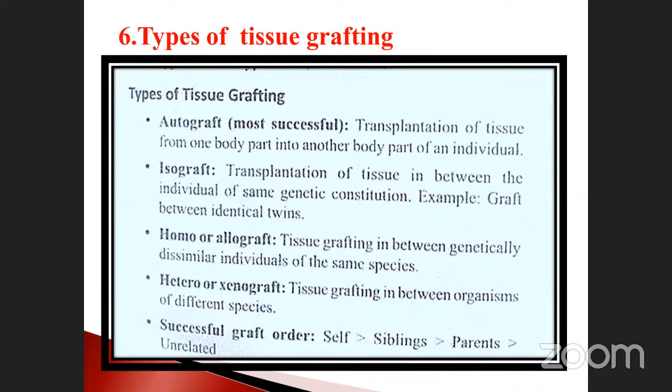After the birth, we get it from the umbilical cord. It can be stored for many years. Suppose you suffer from any disease, we can use it for development. Such types all come under the heading of types of tissue grafting.